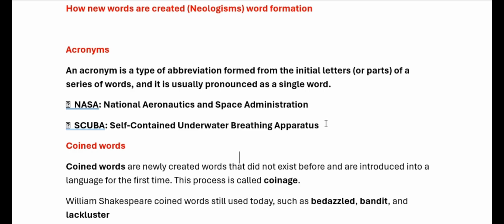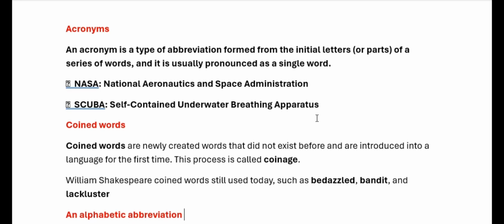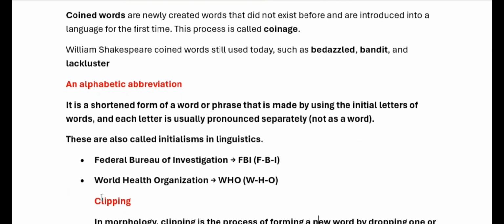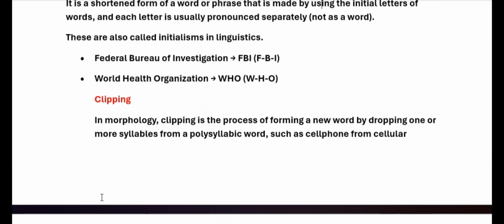Now let's go to another method. It is called coined words. Coining is the process through which new words are created in a language for the first time. Mostly different writers use this method and create new words, like William Shakespeare had coined new words like bandit, lackluster.